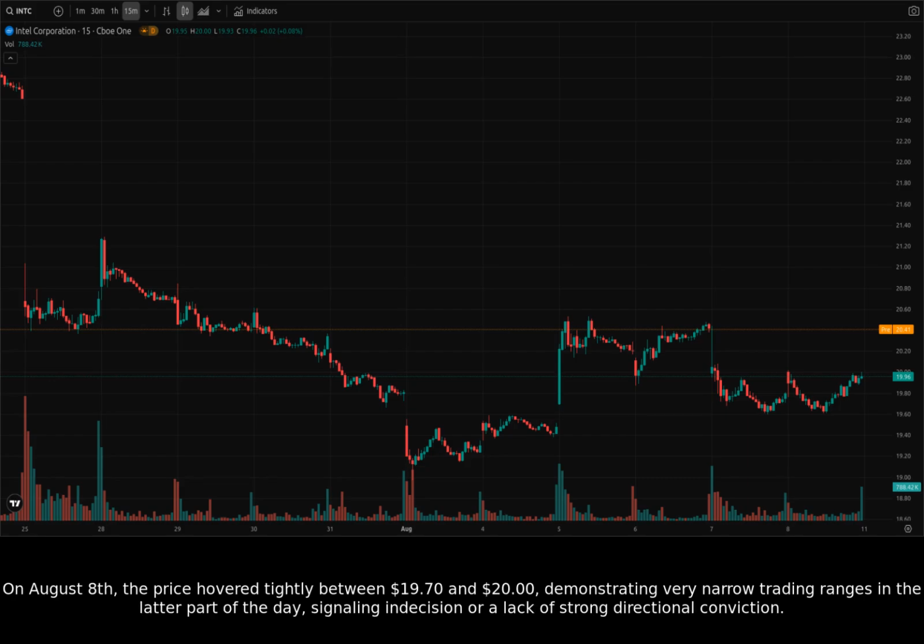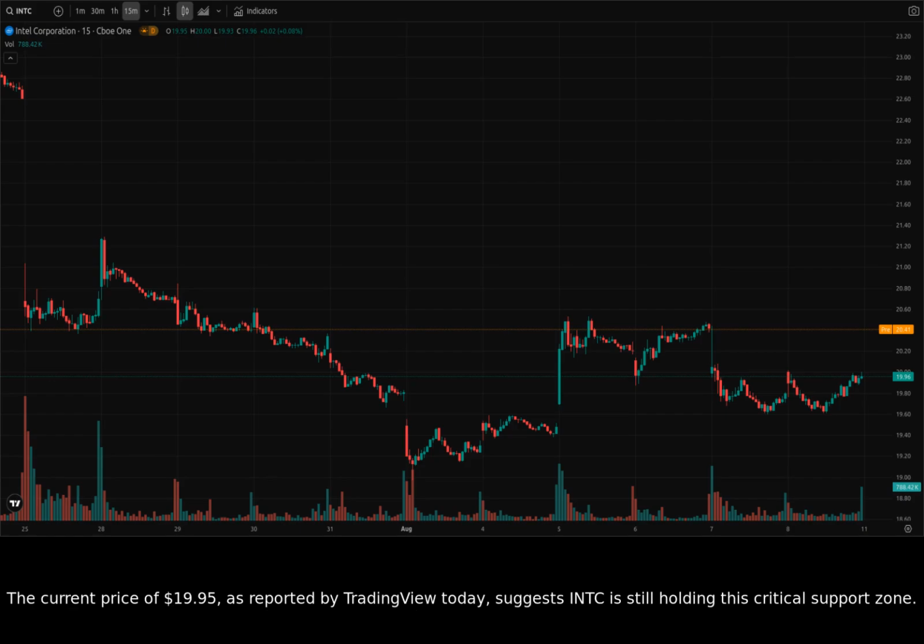On August 8th, the price hovered tightly between $19.70 and $20, demonstrating very narrow trading ranges in the latter part of the day, signaling indecision or a lack of strong directional conviction. The current price of $19.95, as reported by TradingView today, suggests Intel is still holding this critical support zone.